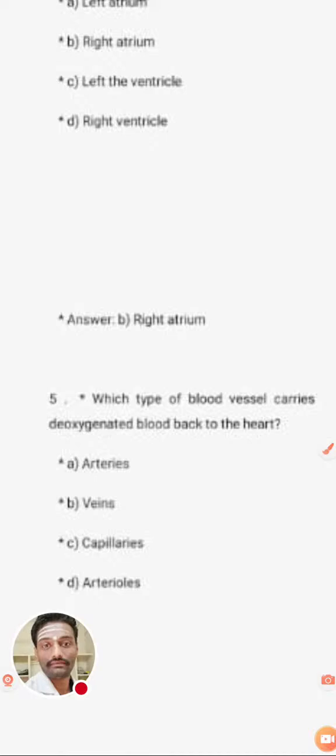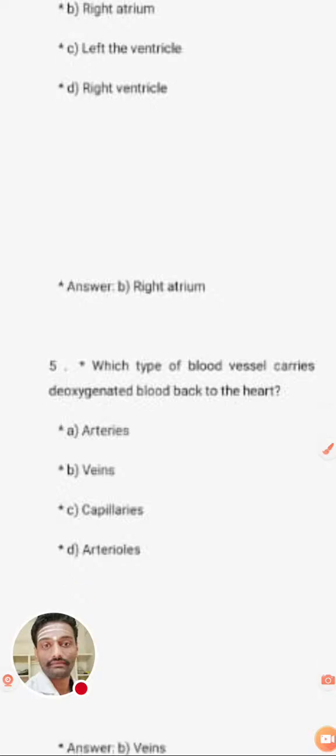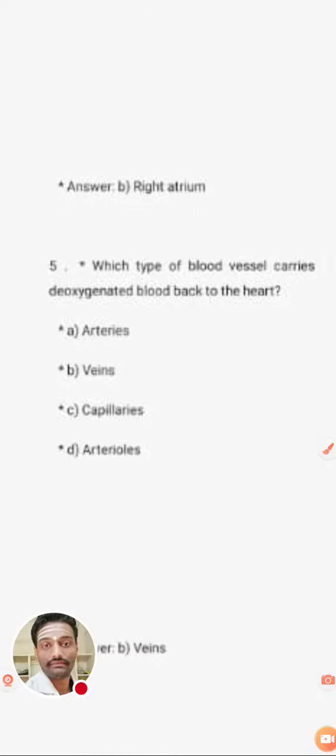Options: arteries, veins, capillaries, and arterioles. If you know the answer, tell me in the comments. Yes, the correct answer is veins.